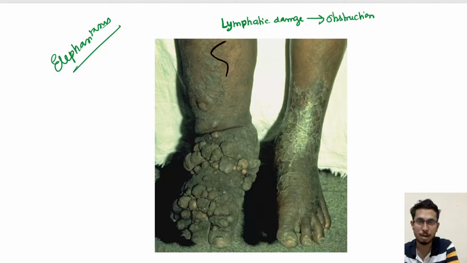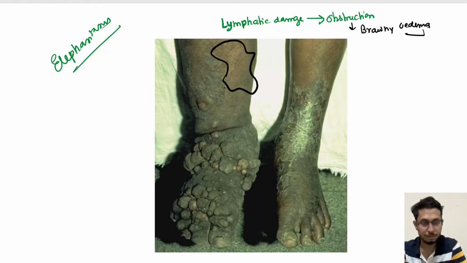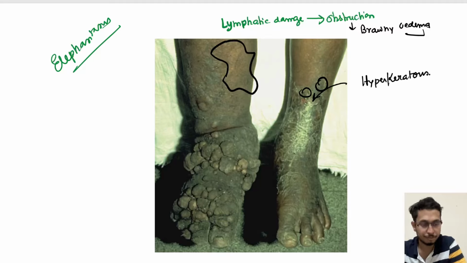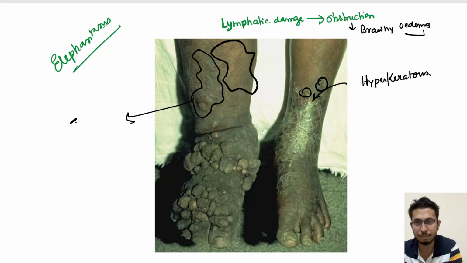You can see this part, the initial presentation of brawny edema. Then there will be hyperkeratosis, as you can see here. These are the places of hyperkeratosis. Then thickened subcutaneous tissues, for example here in this part of the skin.